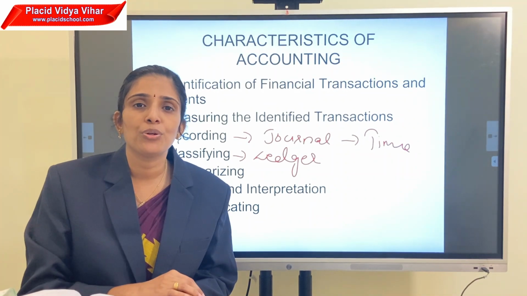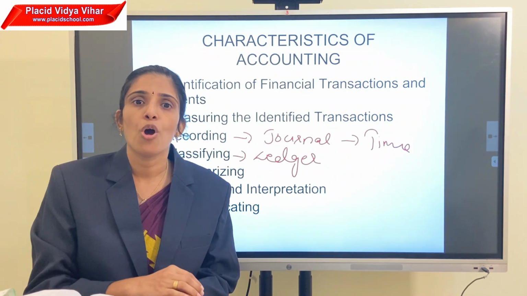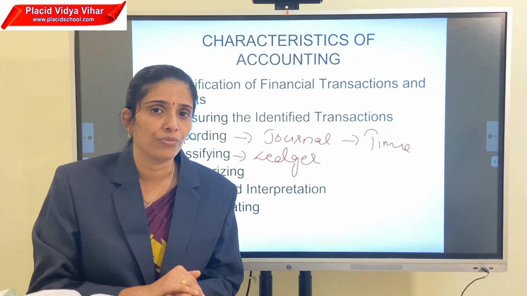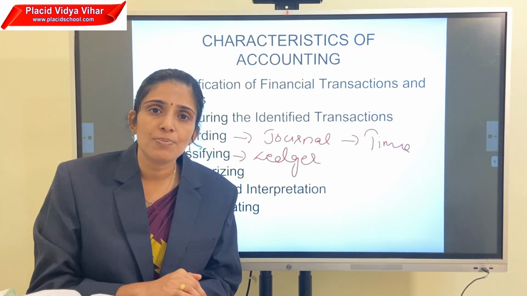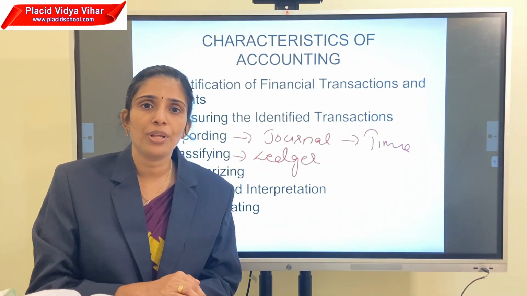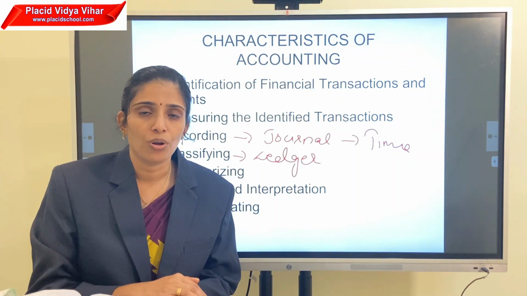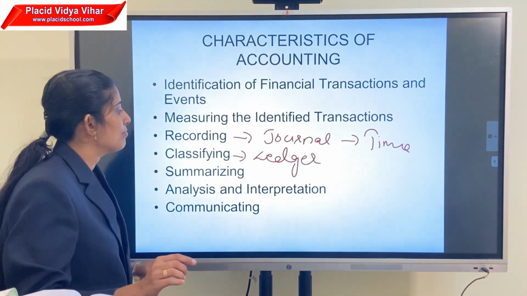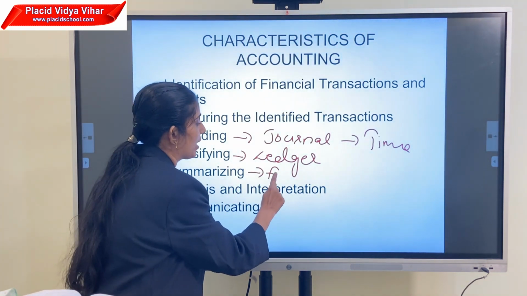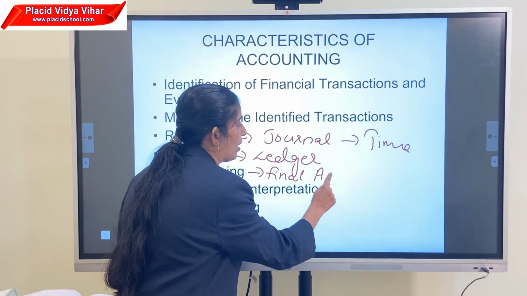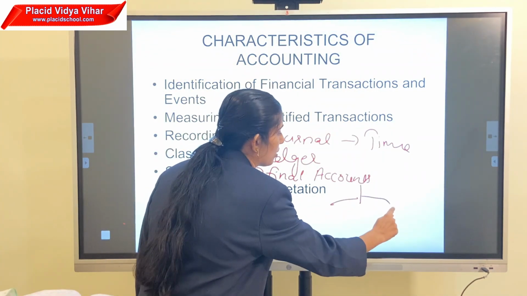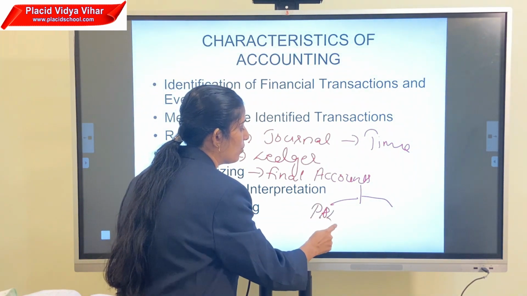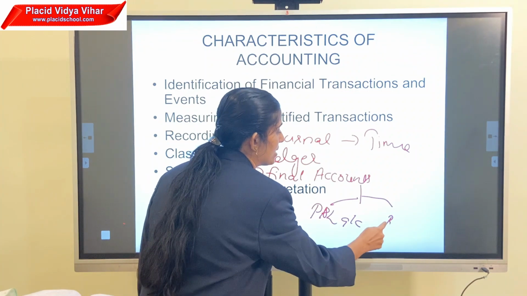So we want to know whether the organization is running in profit or loss, or we want to know the financial position of the organization. For this purpose, at the end of the accounting period, we prepare another account that is called final accounts. That is, in the summarizing process, we prepare the final accounts. The final accounts mainly include two items: the profit and loss account and balance sheet.